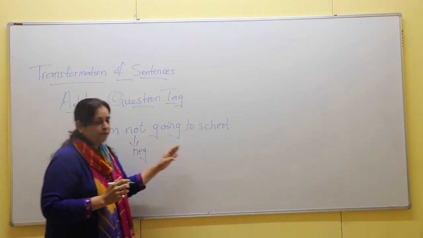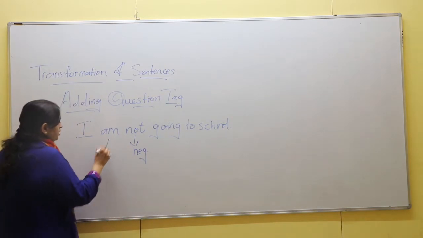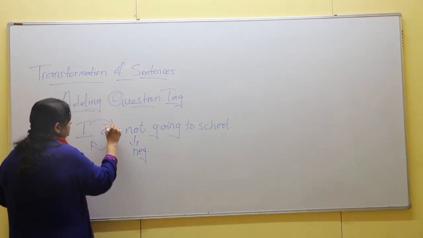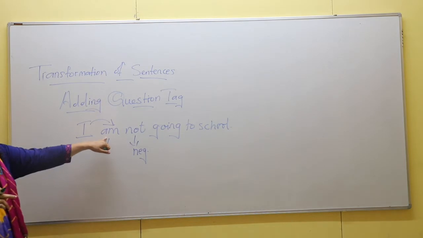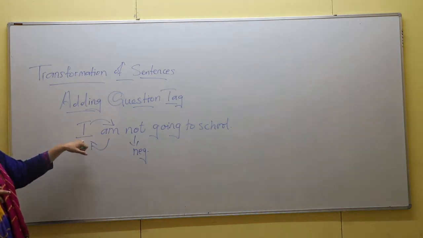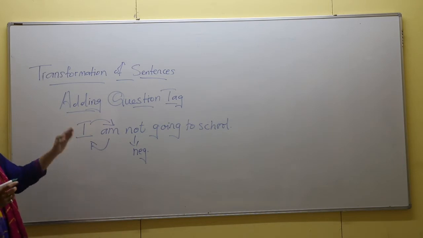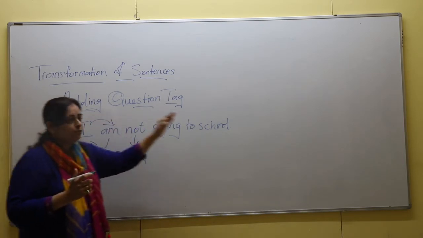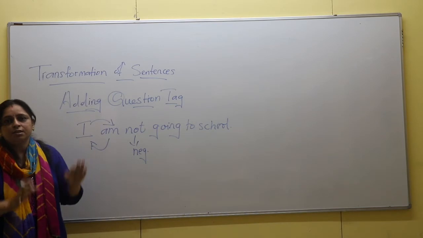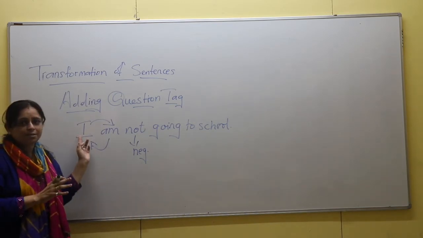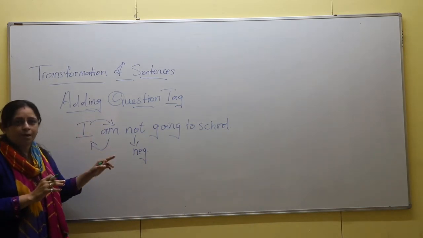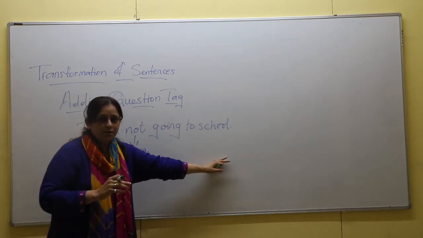Now what you have to do over here, you just have to interchange the place of the helping verb with the pronoun or the noun given. If the noun is given, you have to change the noun into pronoun, because while adding question tag, you will not be using the nouns of the given sentence. You have to turn it into the pronoun and then you have to add the question tag.